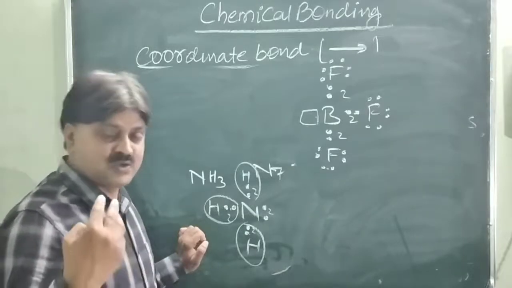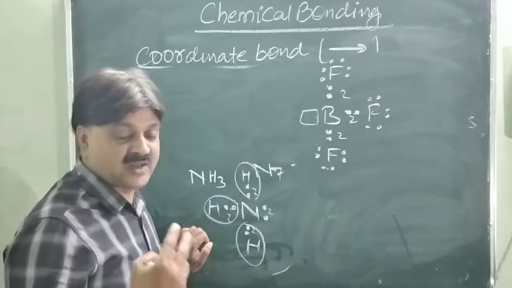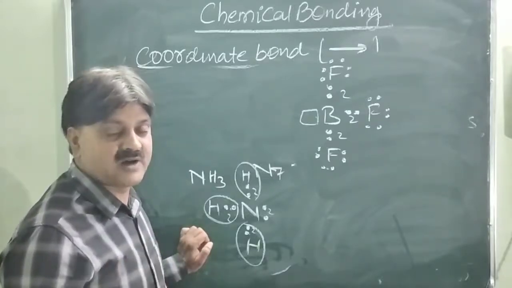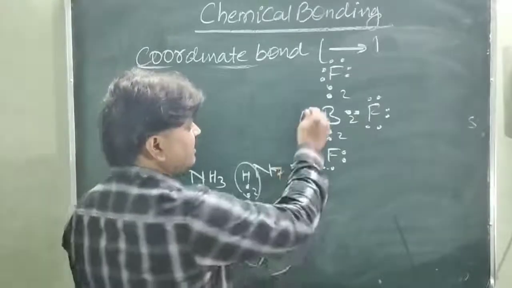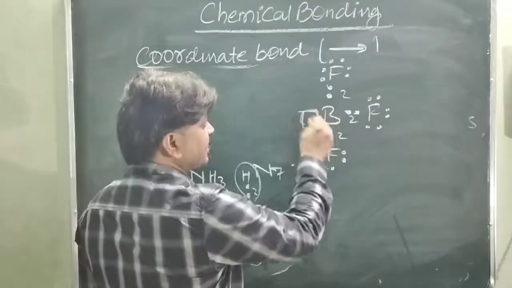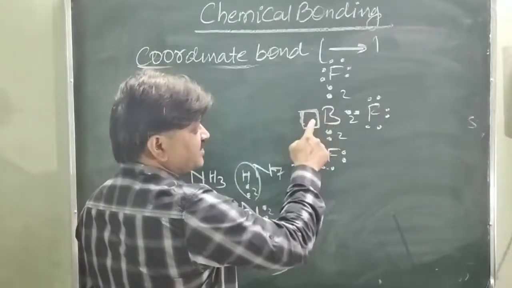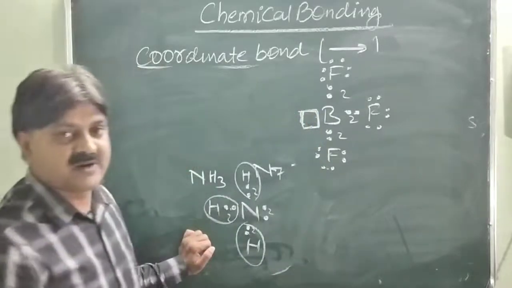The 2s electron jumps into the 2p orbital. Now there is no other electron available for boron to achieve or share with another element. So it depends upon the other element which can share a lone pair of electrons, which can be accepted in the vacant orbital of boron. Now boron completes the octet structure.